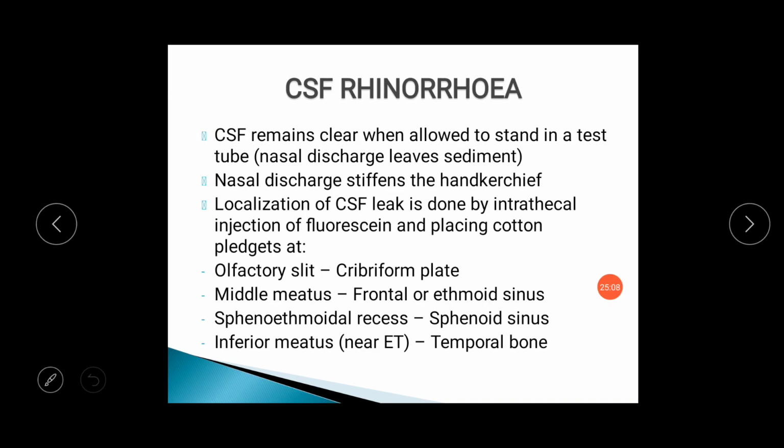Whenever there is a frontal or ethmoidal sinus injury, the CSF will drain into the middle meatus. So whenever we put cotton in the middle meatus, it will be suggestive of frontal and ethmoidal sinus injury.